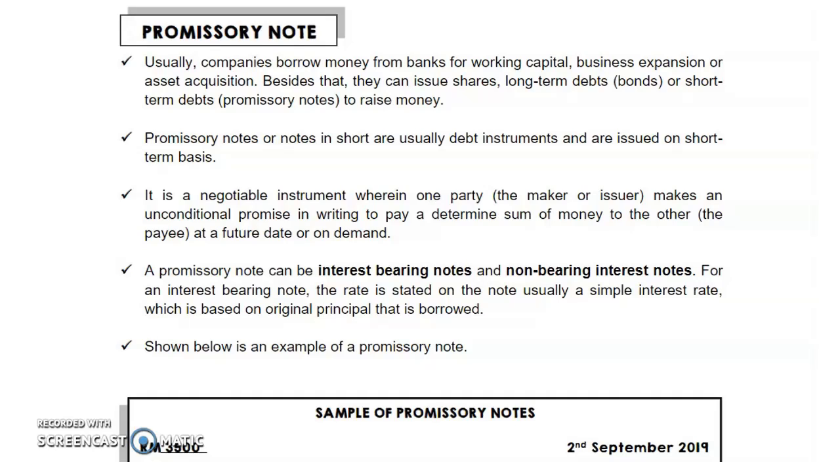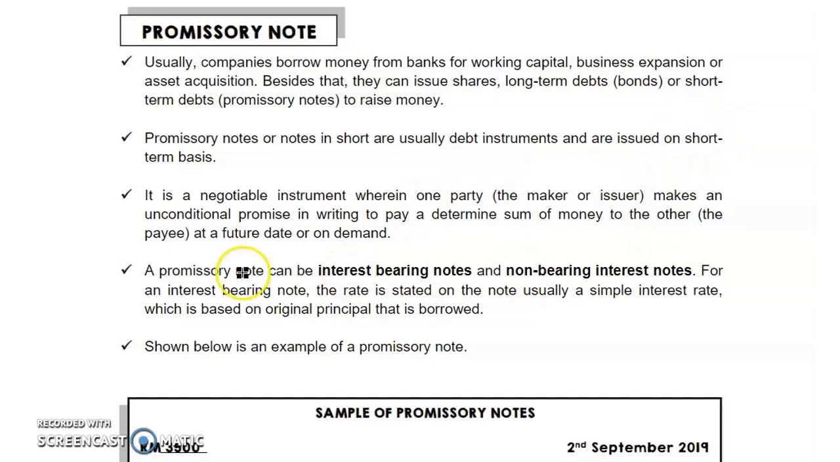What is a promissory note? Usually companies borrow money from banks for working capital, business expansion or asset acquisition. Besides that, they can also issue shares and long-term debts. Normally long-term debts we call bonds, or short-term debts, which are promissory notes, to raise money. Normally promissory notes, or notes in short, are debt instruments issued on a short-term basis.